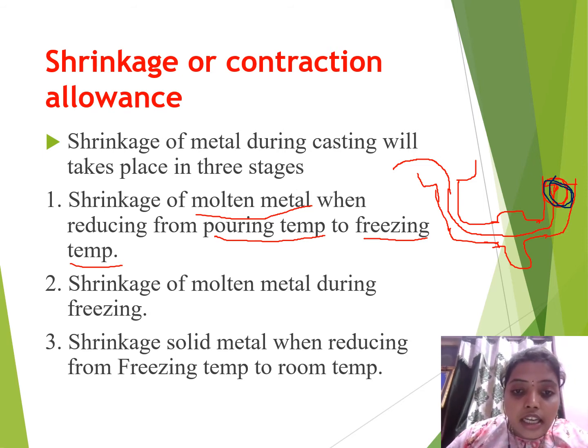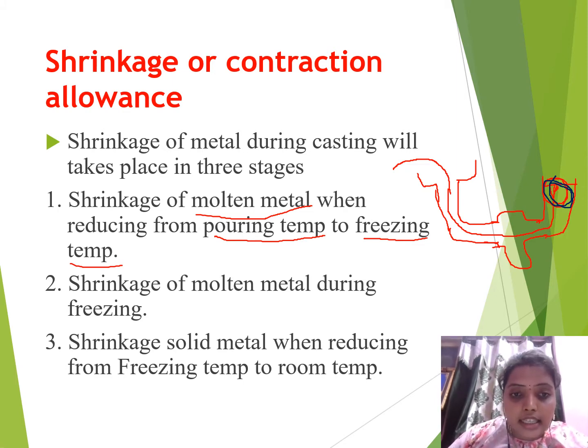Afterwards, shrinkage of molten metal during freezing. As I told you, the liquid metal changes from liquid to solid state, which means it decreases its size and shape. That is one stage.